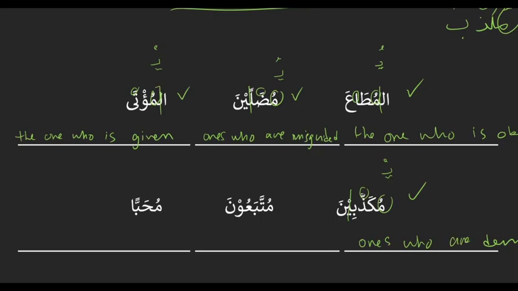Okay. Muttaba'un. Hide the una. Starts with the mu. Second to last letter ba has an a sound. So that's what makes it a target. Switch out the mu for a yu. Yuttaba'u, to follow. And then the passive is to be followed. And so then the target would be one who is followed. And then the una would be ones who are followed, or followed ones.